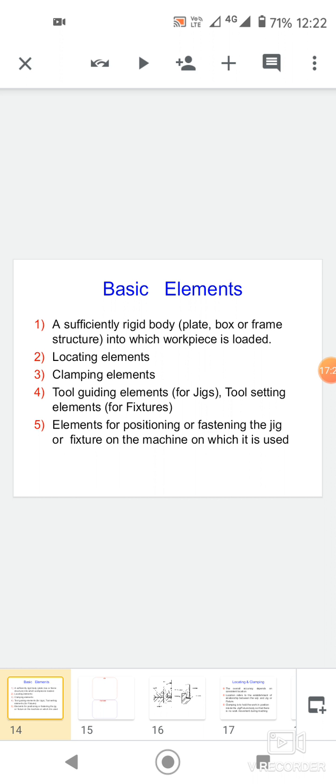Clamps. The clamps are used to hold the workpiece securely on the jig and fixture body against the cutting forces without causing damage to it. Clamping must be at the thick section of the workpiece to avoid distortion, and suitable support must be introduced if the workpiece is too thin to resist deformation by the clamping forces. Clamps must be positioned where they can most effectively prevent movement of the workpiece.